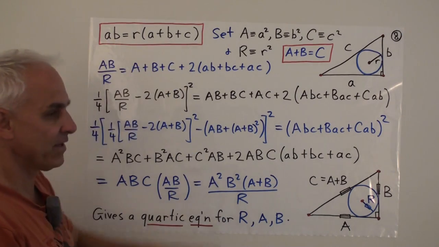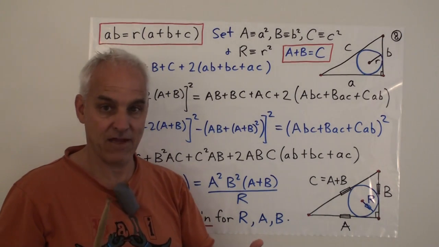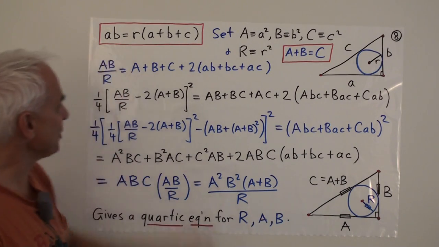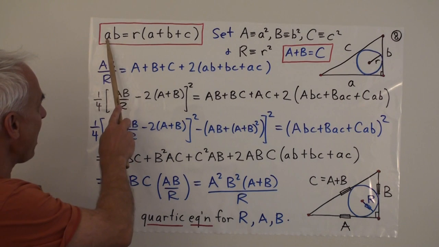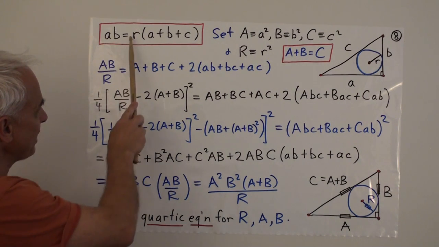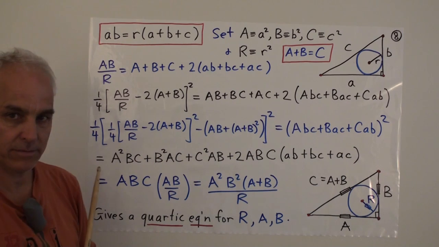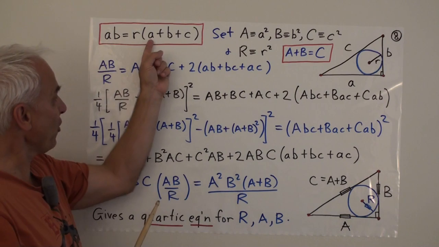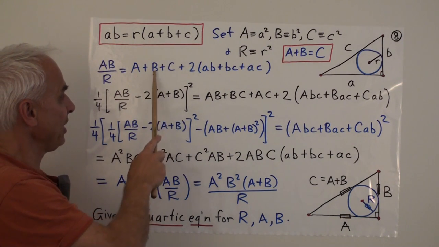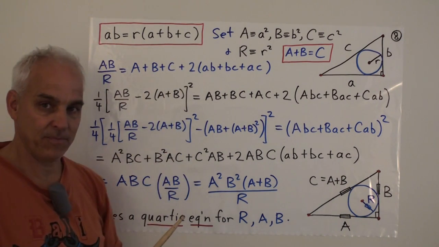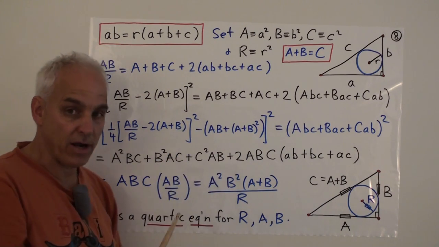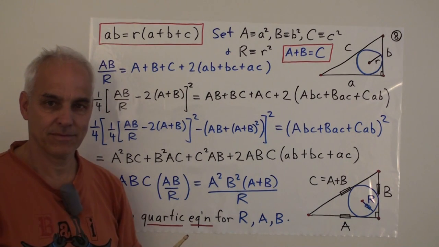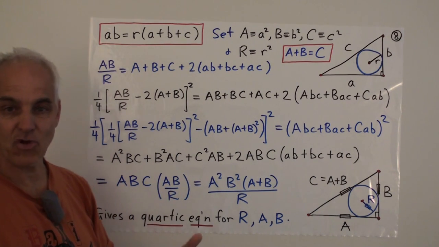All right, so how are we going to get rid of the little letters and just have big letters? We're going to square things. That's the basic philosophy. So we're going to square this relation. When we do, we get capital A times capital B, and we'll take the capital R that's appearing here and divide by it. And then the square of this will be, well, the square of little a is capital A, square of little b is capital B, square of little c is capital C, plus twice the various products, twice AB plus BC plus AC. So this is the simplest case of the trinomial theorem.